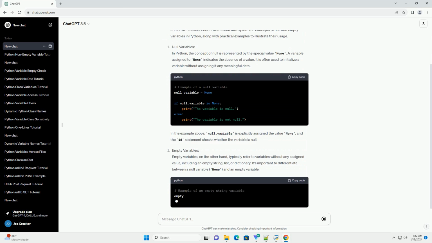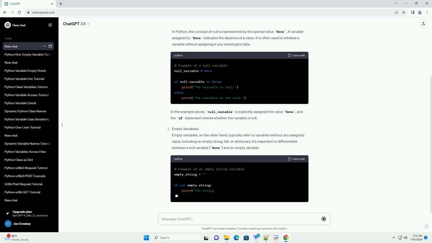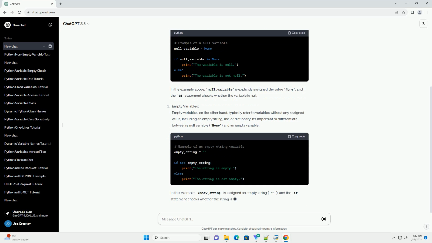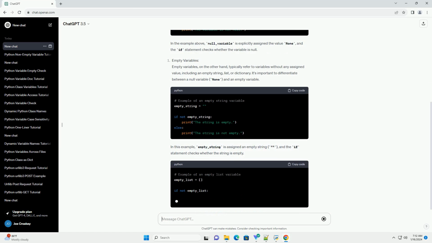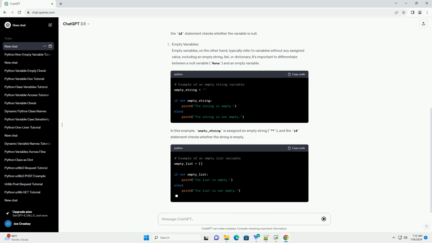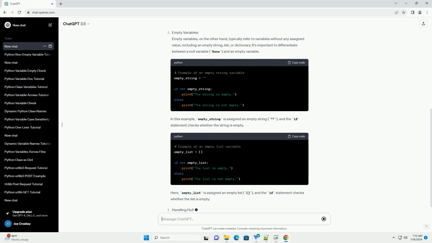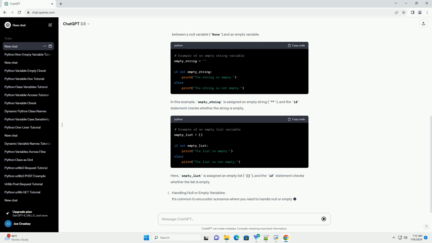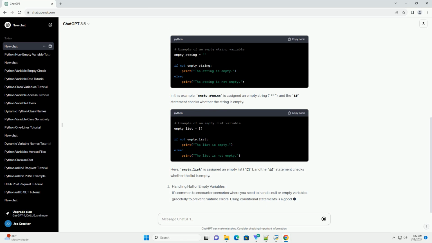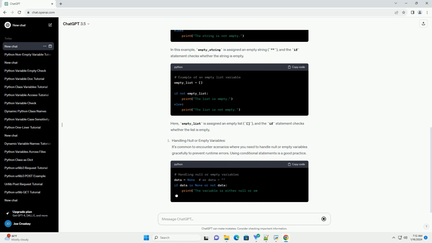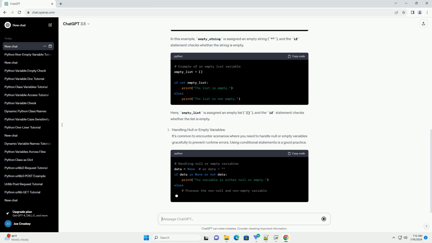usage. In the example above, null_variable is explicitly assigned the value None, and the if statement checks whether the variable is null. In this example, empty_string is assigned an empty string, and the if statement checks whether the string is empty. Here, empty_list is assigned an empty list, and the if statement checks whether the list is empty.